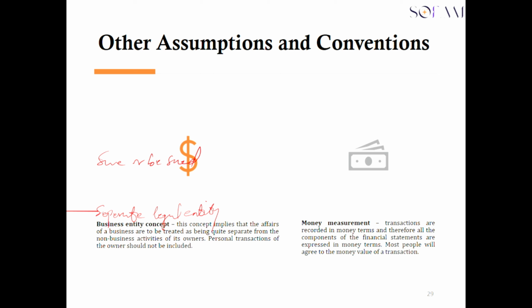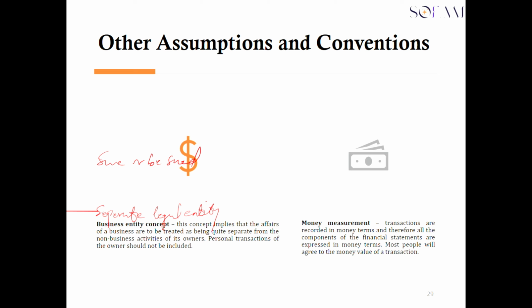The business has the ability to generate its own revenue and incur its own expenses, and that is what should be used in the preparation of the financial statement, whilst the personal transactions of the owners should not be included. So the financial statement should be solely the transactions that have transpired between the business and other parties. So we move on to the next one, the money measurement.